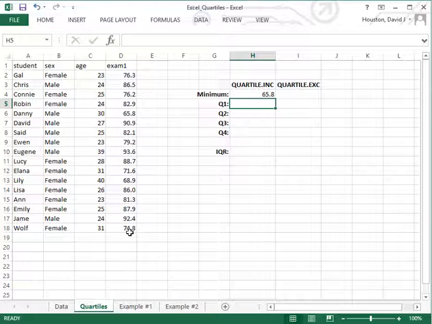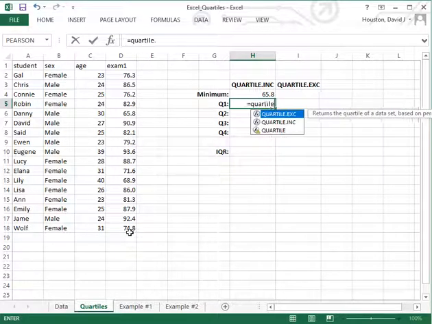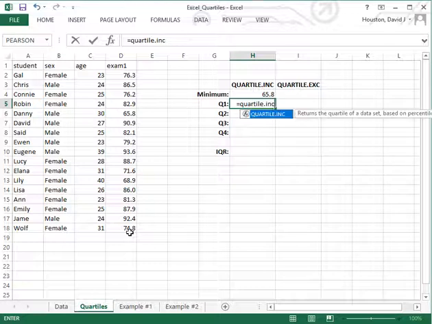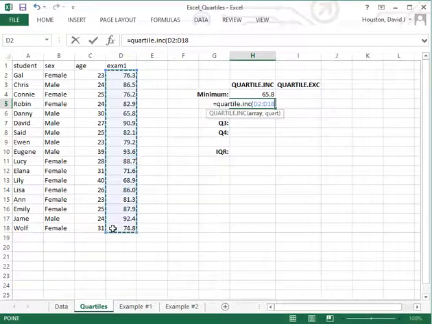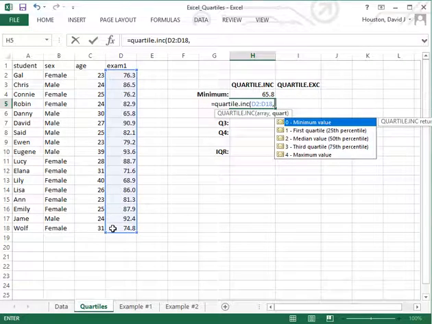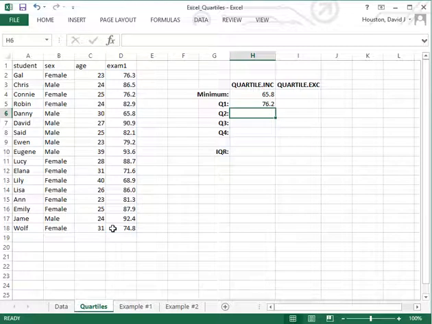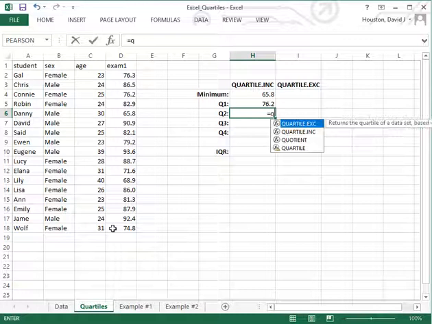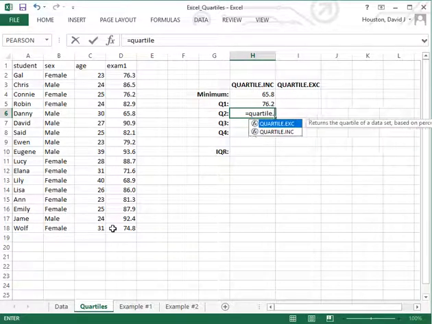To find the first quartile value, equal Quartile.INC, open parenthesis, highlight again the data range, comma, and now I'm going to type in a value of 1 for the first quartile, or the 25th percentile. So 25% of cases fall at or below a value of 76.2 points for this exam. Do the same thing for the second quartile, which also is the median.